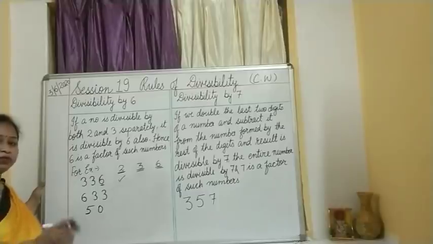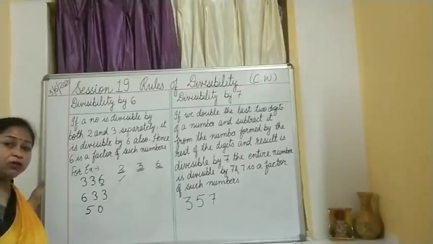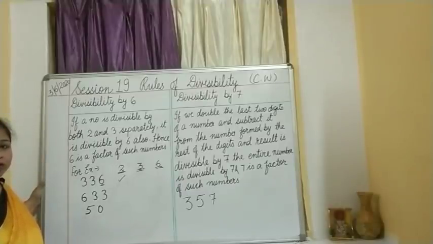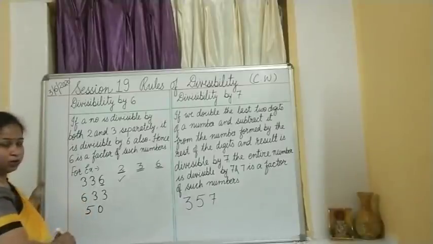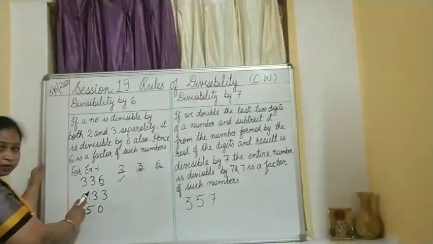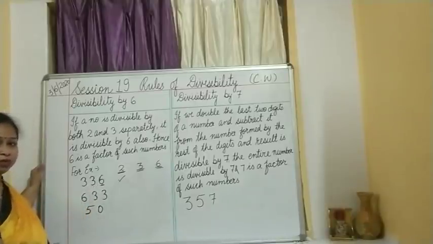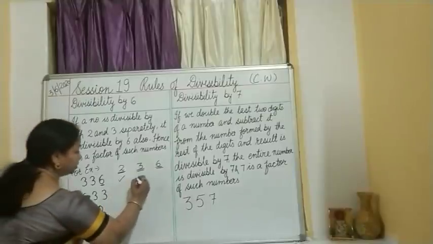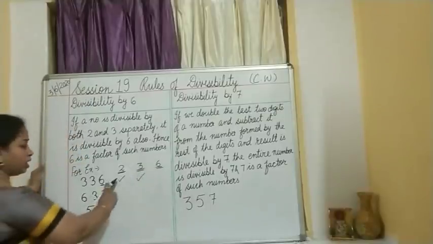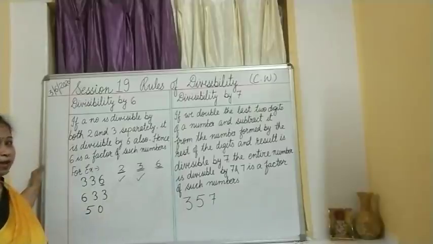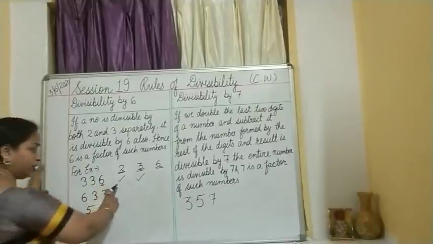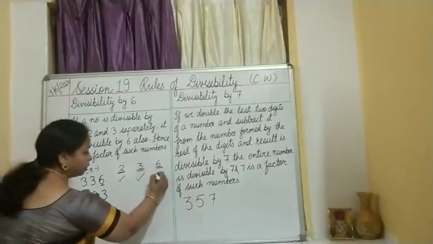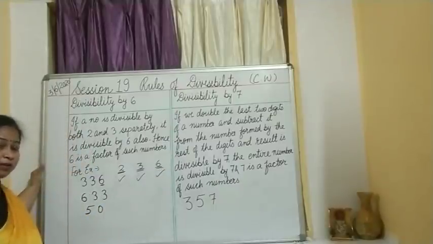Then we have just now learned the divisibility rule by 3 also. What we have learned? Sum of the digits. Now let us take the sum of the digits. 3 plus 3, 6. 6 plus 6, 12. 12, is it divisible by 3? Yes. Then we say yes for 3 also. Now both are happily agreed for this. Now if they are happy, of course it will be divisible by 6. Let us move on to the next example.